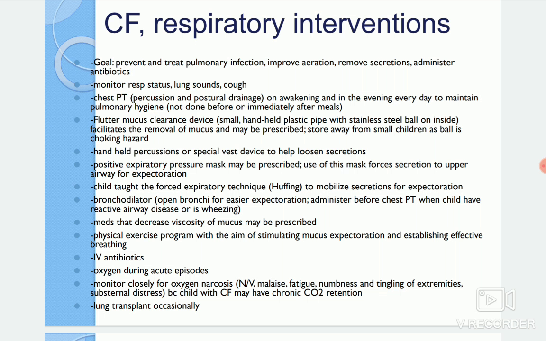This is not done before or immediately after meals. That is also something we have to look for. So when we should do it and when we should not do it, those things we have to follow with the physiotherapy. And flutter mucus clearance devices are also given here.